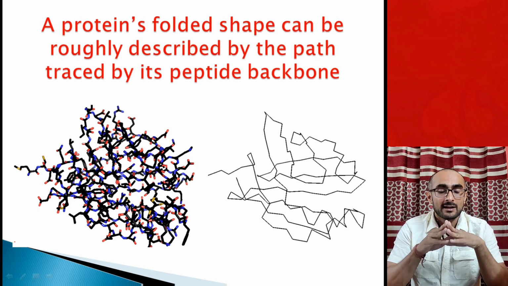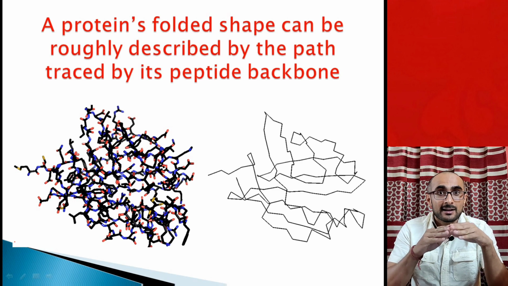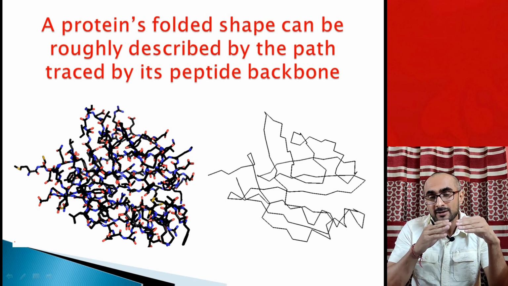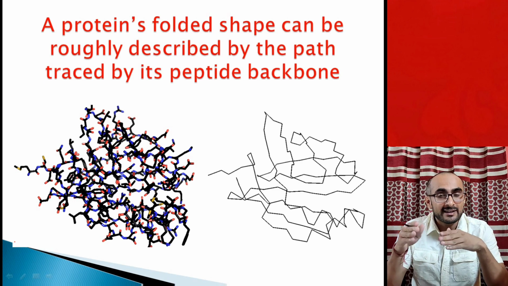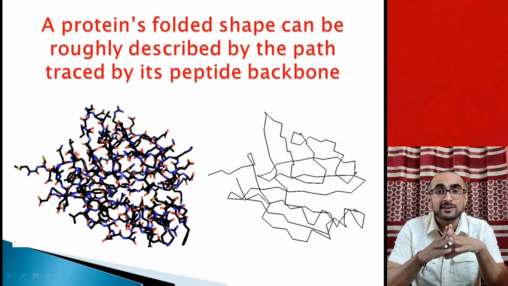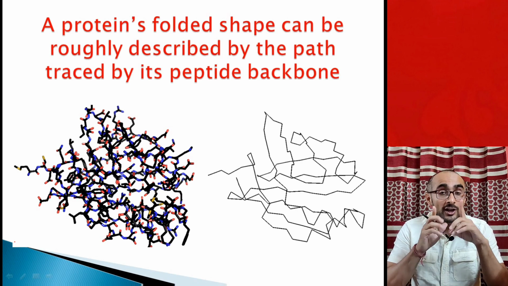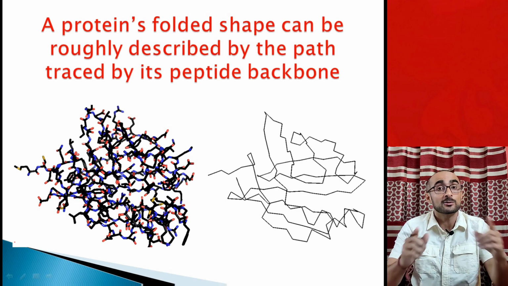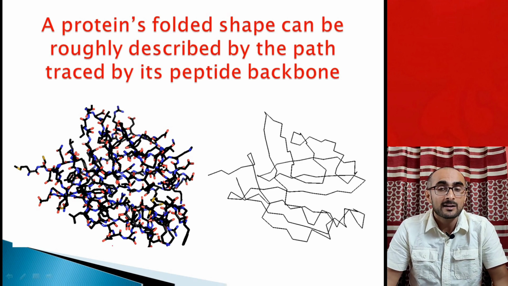The three-dimensional structure of a protein is basically governed by main chain atoms. We know that in peptide bond formation, the main chain atoms are C, O, N, H and the C-alpha atoms of amino acids in a protein sequence. So basically the main chain atoms of a protein determine the shape of that protein. That is, shape is the three-dimensional structure of the protein.